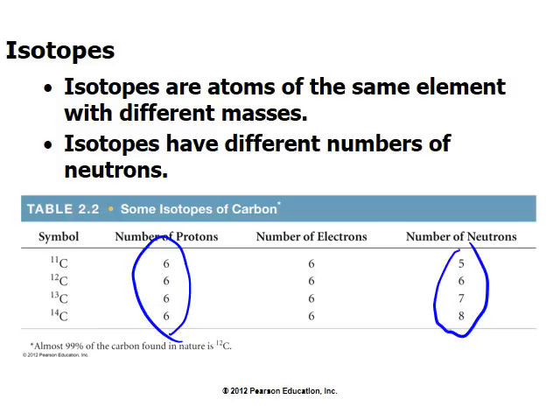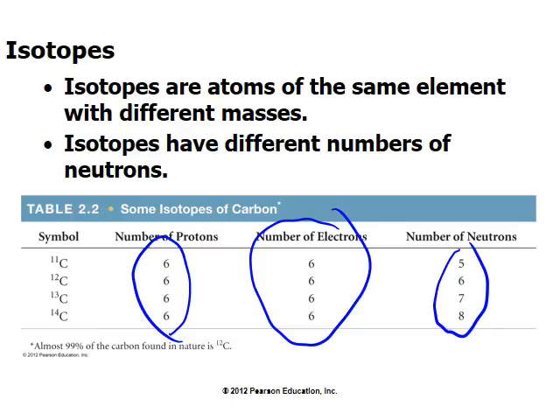So 6 plus 5 gives 11, 6 plus 6 gives 12. That's how we determine the total mass, and from total mass we find out how many neutrons are there. If it's neutral, the number of protons has to be balanced by the number of electrons. So in this case you have 6 electrons for each of these carbon atoms because we're dealing with neutral carbon atoms.